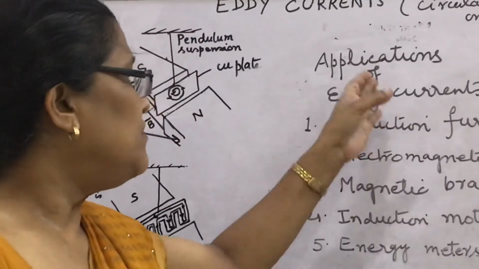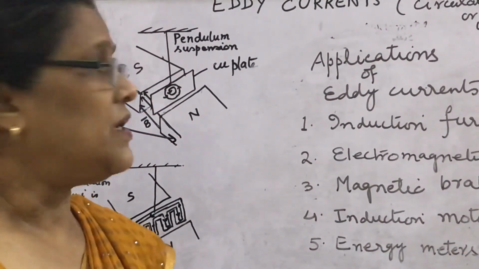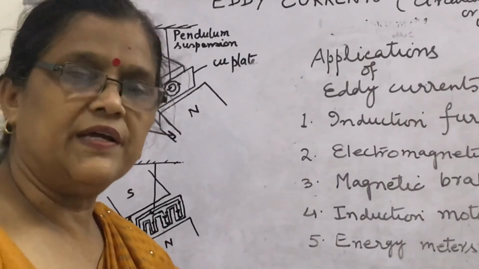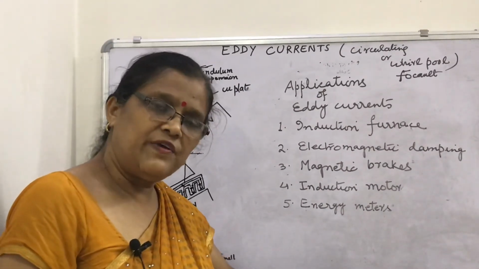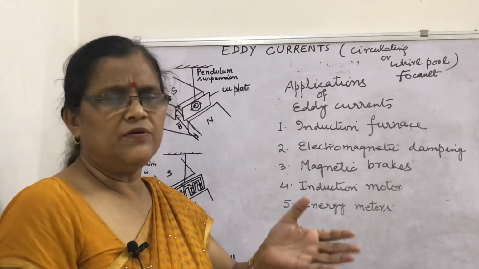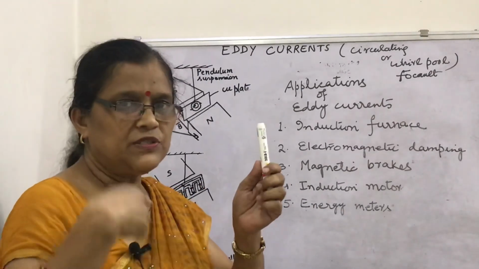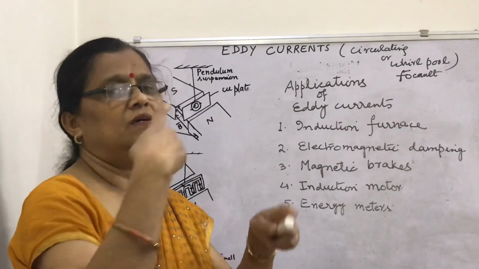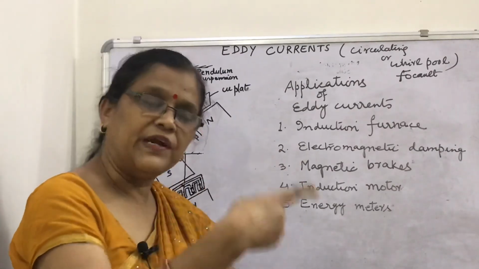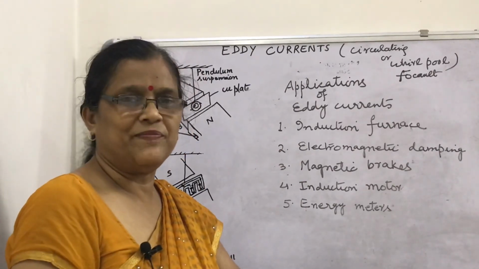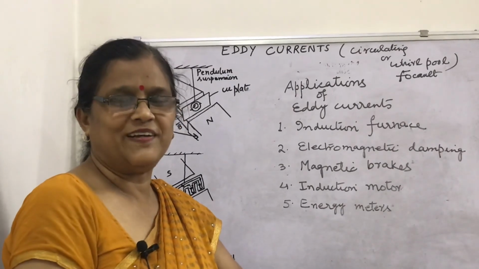In this way we can see the applications of eddy currents. What are eddy currents we have learned? They are nothing new. They are the induced current produced in circulatory form, in the form of eddies. That's why they are named so. I hope you must have enjoyed it. Thank you.